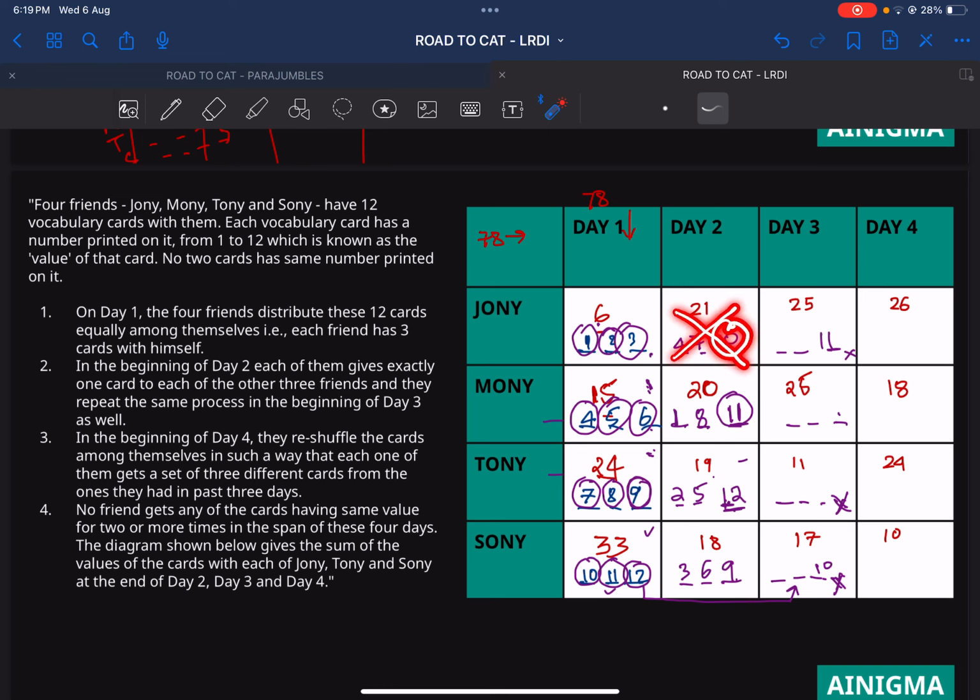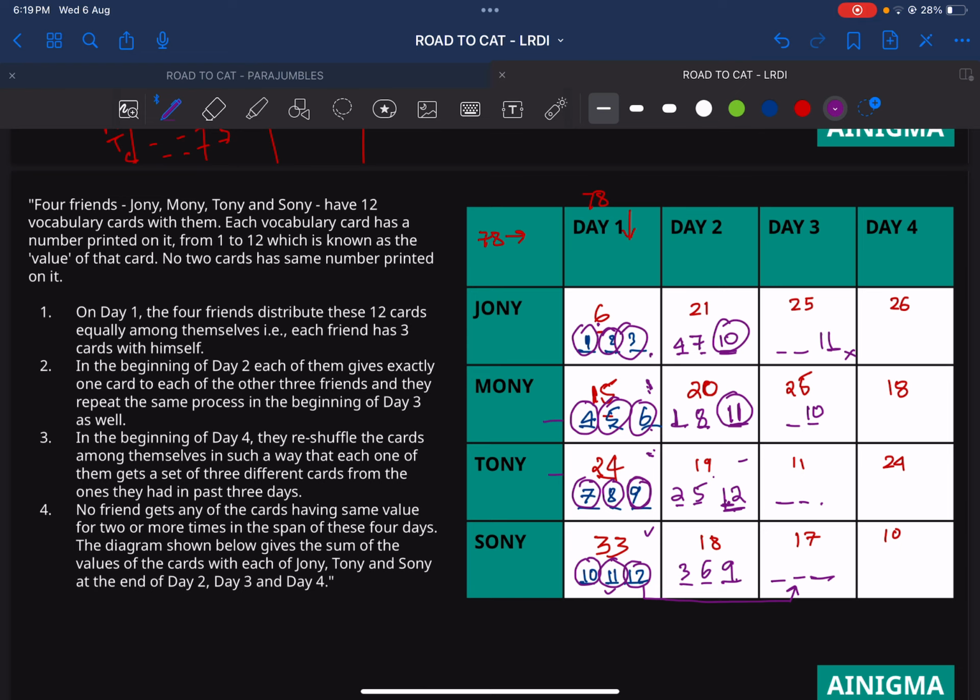So 10 is done, and I have to take 7 from two numbers. So any number from this cannot be taken. Can I make 7 from anywhere possible? No, there's no possibility. The minimum sum that we can make is 3, and the maximum sum that we can go for is 13. There is no possibility. So 10 cannot come here as well. So by pure logic, we can deduce that 10 also cannot come here. So if 10 is not here, 10 is not here as well, and 10 is not here, which means 10 has to come here. That's a pure logical deduction that we have made. So 10 is also done.